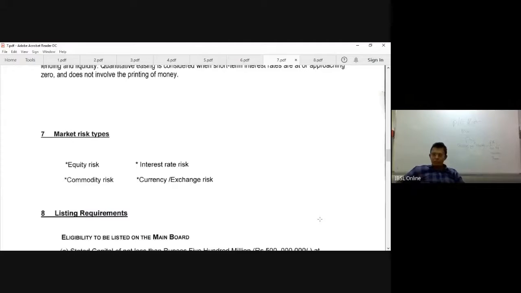Which risk? Forex risk. And we have discussed internal hedging and external hedging. So what are the external hedging mechanisms we have? Forward exchange contract, which is most popular. Then we have options. Then we have futures. Then we have swaps. In Sri Lanka, we have swaps and forward exchange contracts, which are more popular than the other two, right?